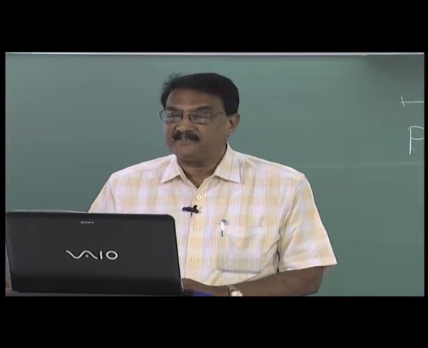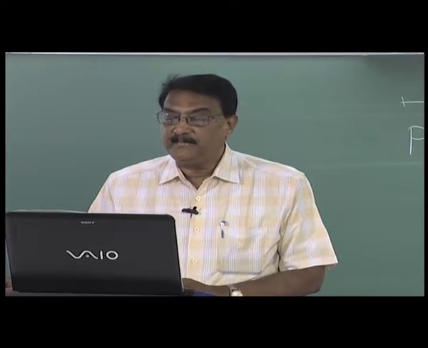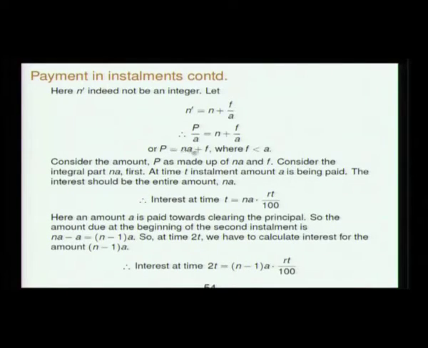n prime is n plus f by A. You write it like that. So P by A is this, so P is nA plus f, where f is less than A. P is n prime A, where n prime is the number of installments and A is the installment amount. n prime is not an integer, so I write it as nA plus f. So consider the amount P as made up of nA and f.